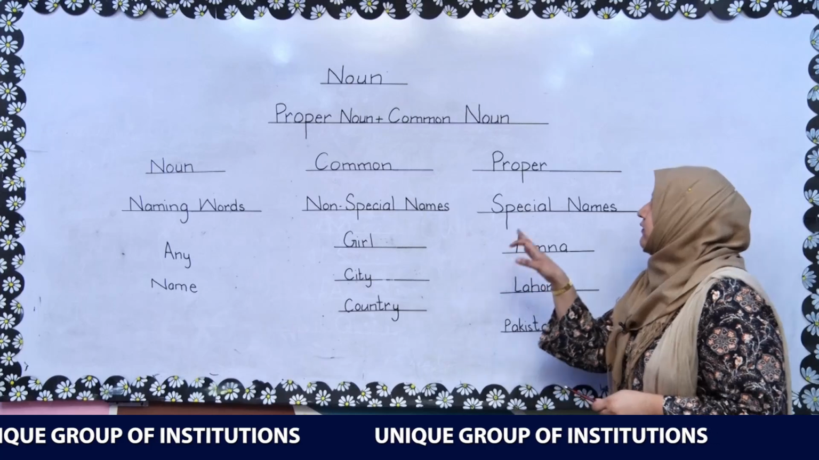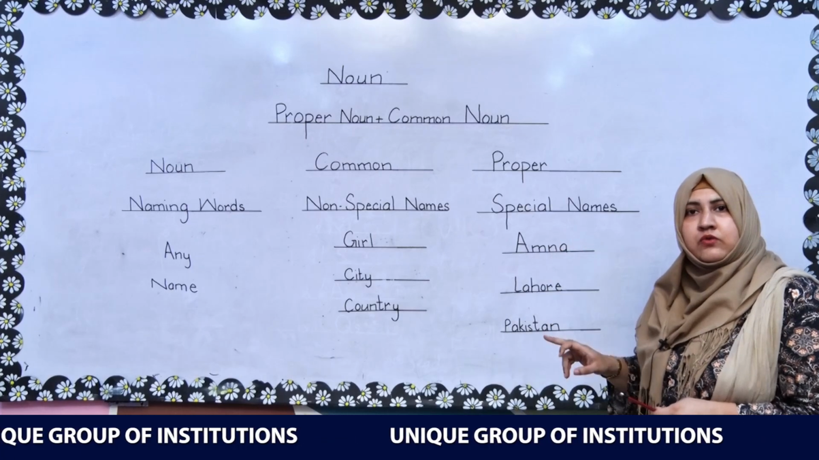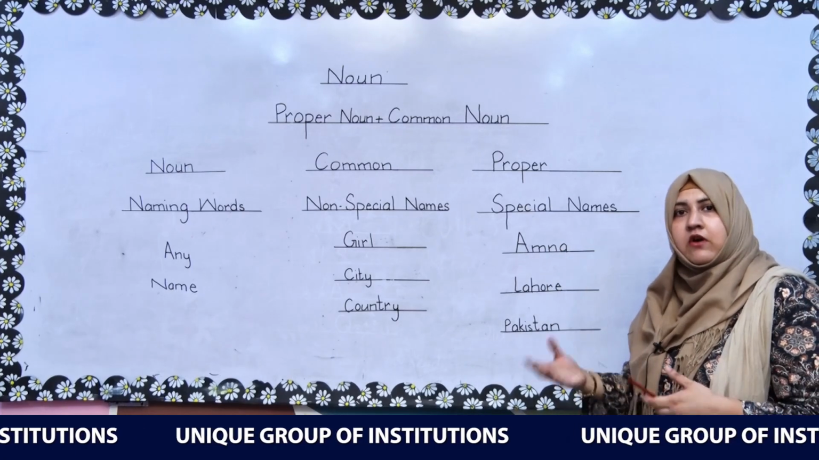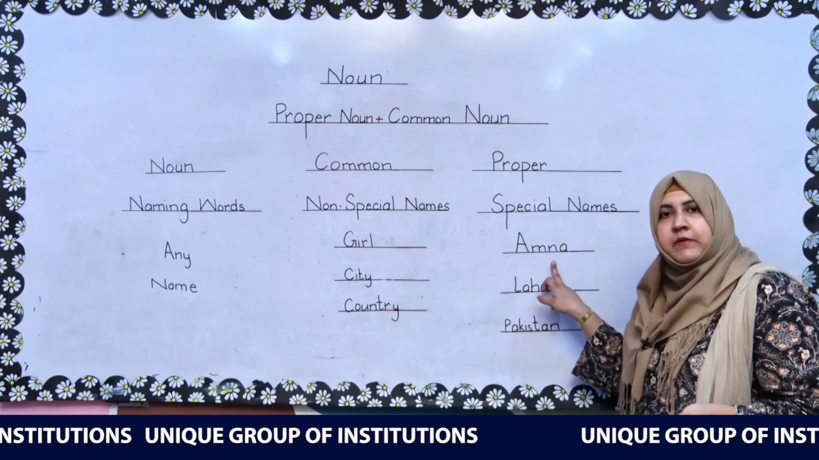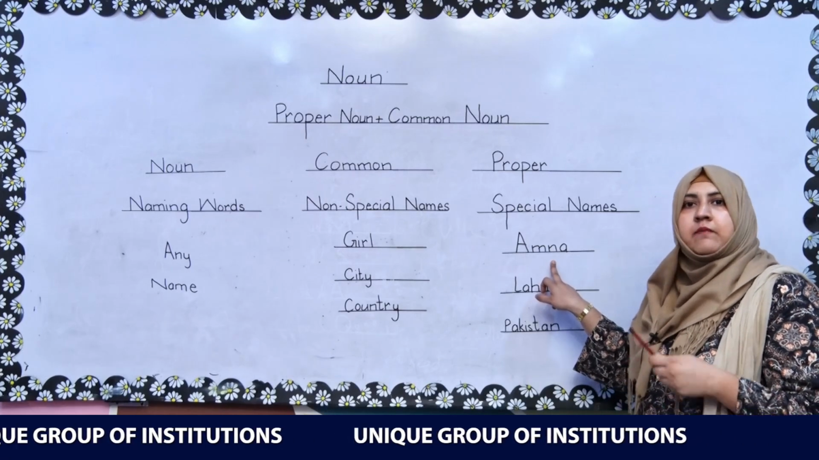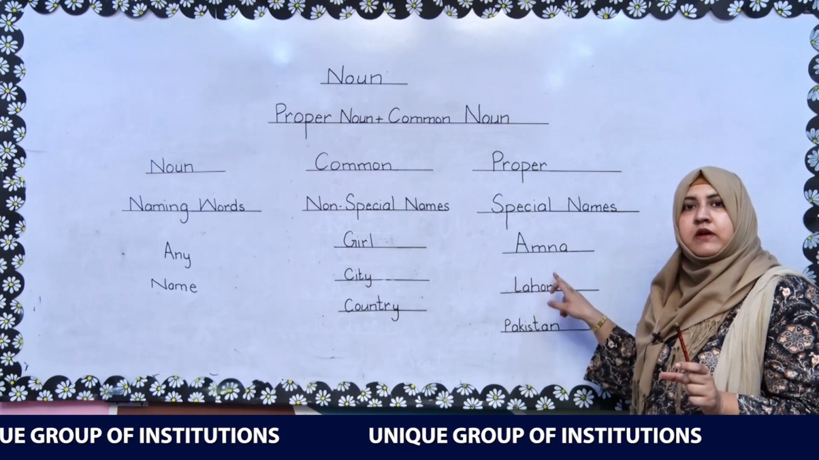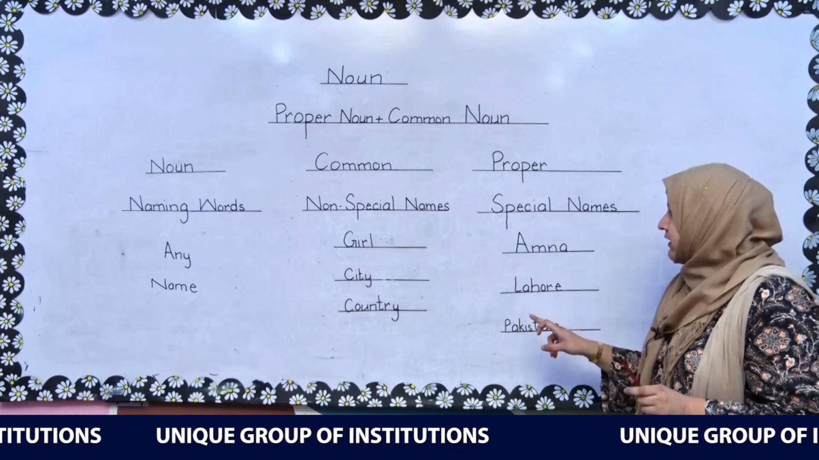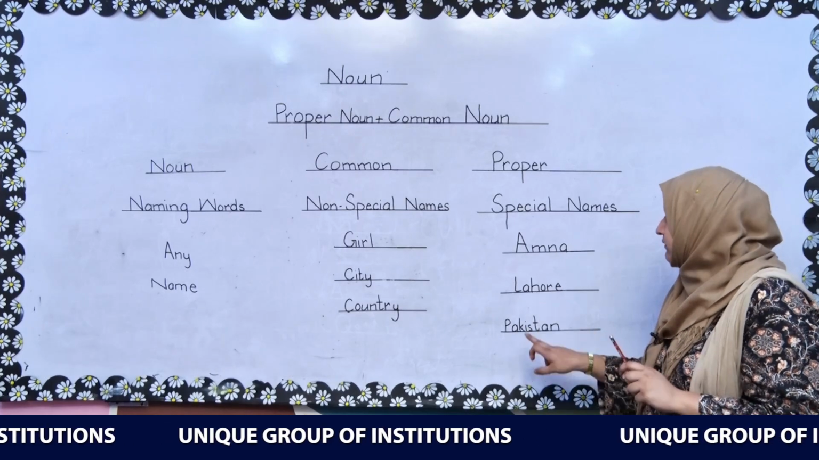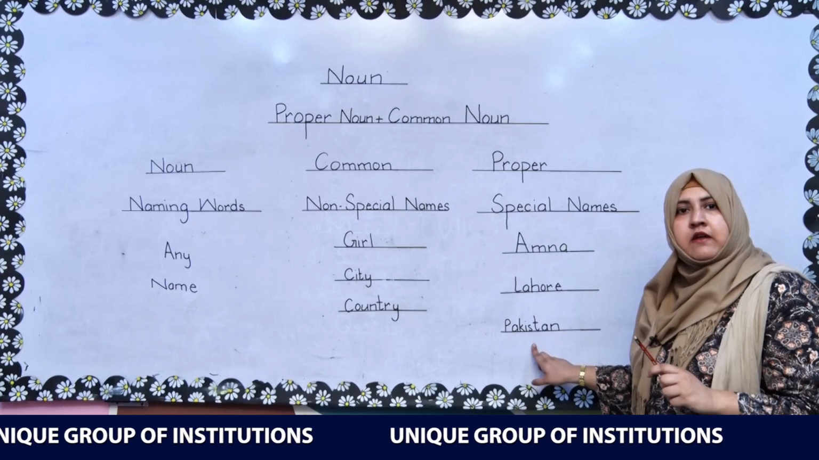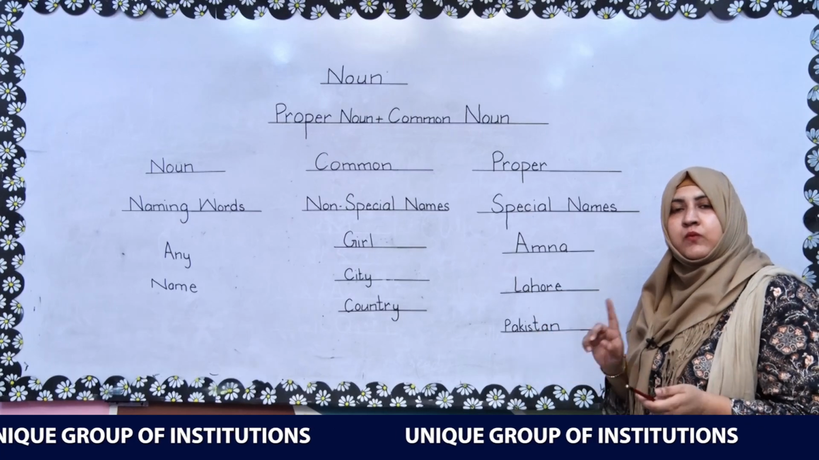But opposite to that, we have proper nouns. Proper nouns are special names which we cannot use for all the countries, all the cities or all the girls and boys. Like if girl is used for all the girls, Amna can only be one person or two persons or three persons. Amna can be a specific name for a specific person. So it's a special name. It's a proper noun. Lahore is the name of a single city. So it's a special name. It's a proper noun. Pakistan is a country. It is a special name. It is a proper noun and it is only used for one country.